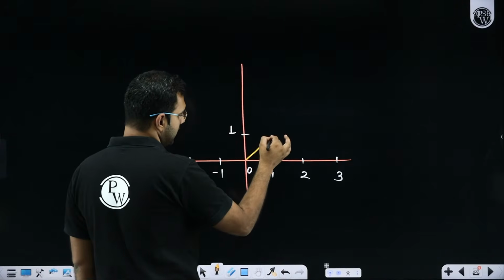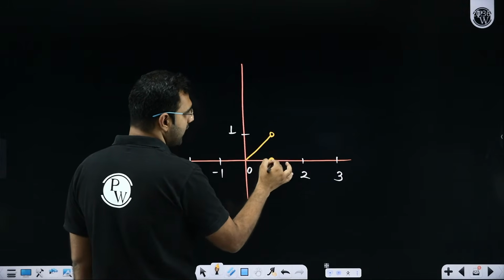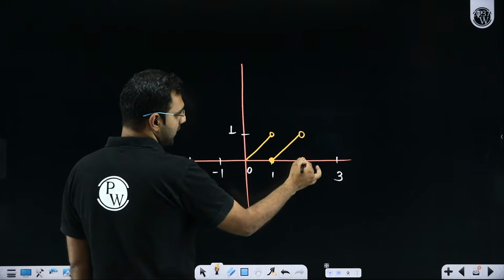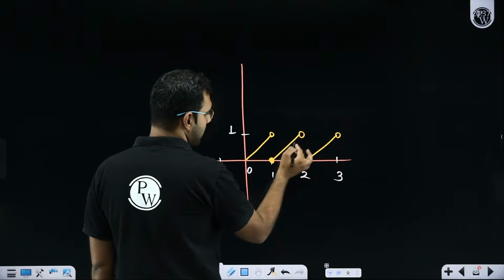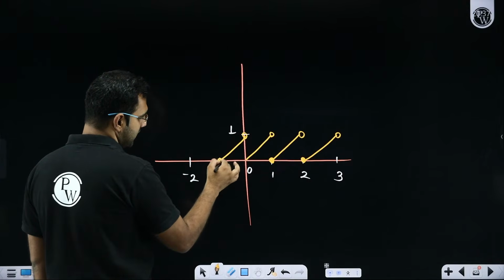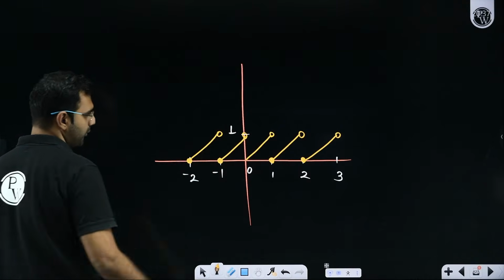Between 0 and 1, it is y equals x, but at 1, it is 0. Between 1 and 2, it is again that same line, parallel to it, but at 2, it is 0. Between 2 and 3, it is the same line, parallel lines there. Between minus 1 and 0, it is the same line, but at minus 1, it is 0. Between minus 2 and minus 1, it is the same line, but at minus 2, it is 0.